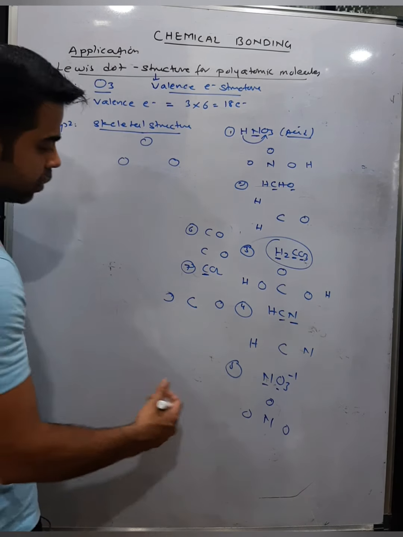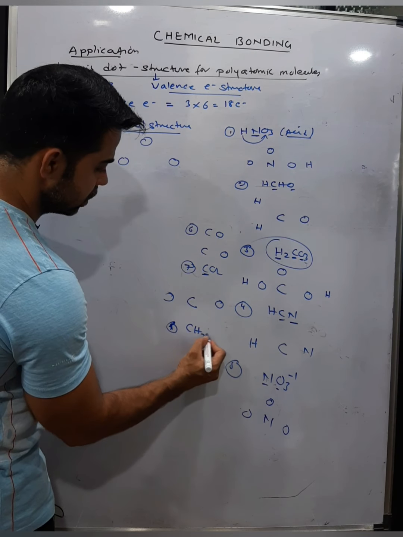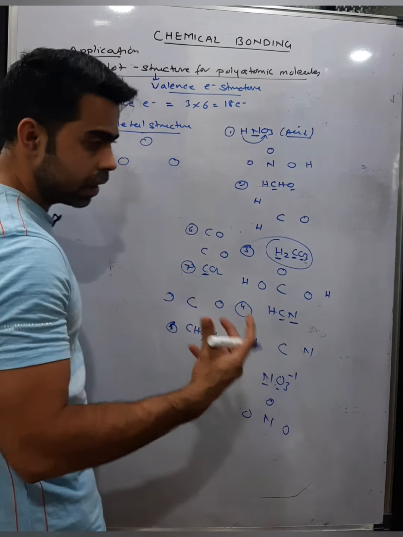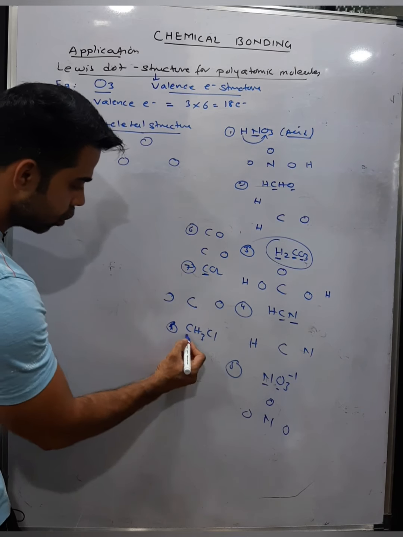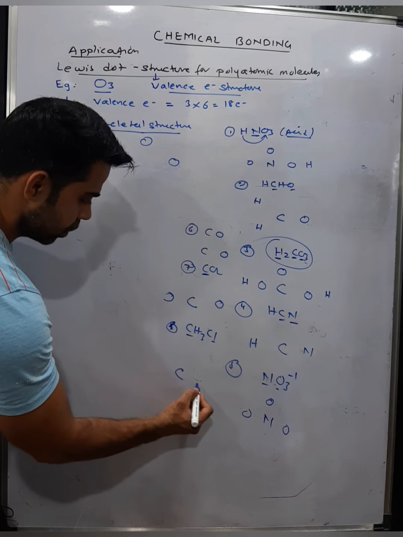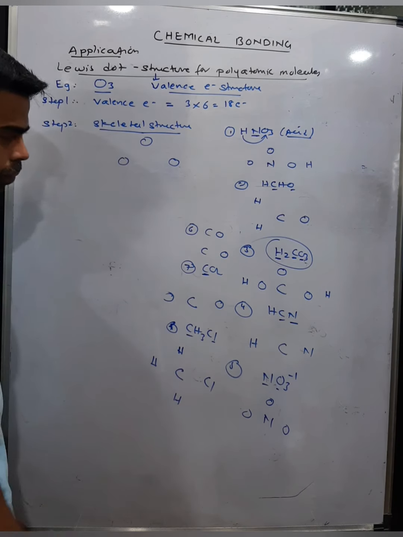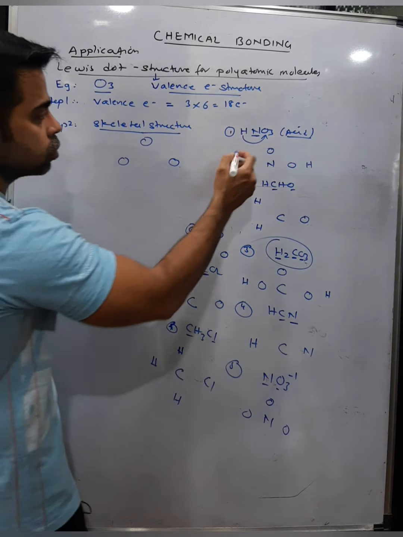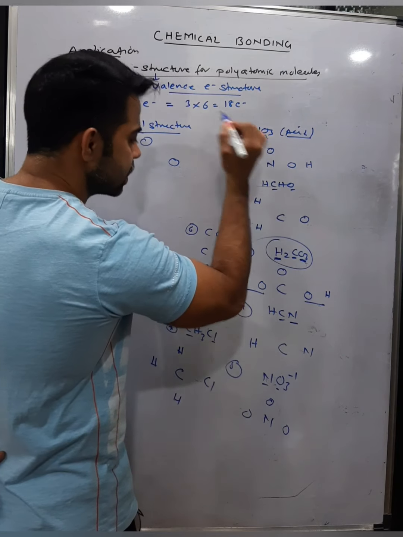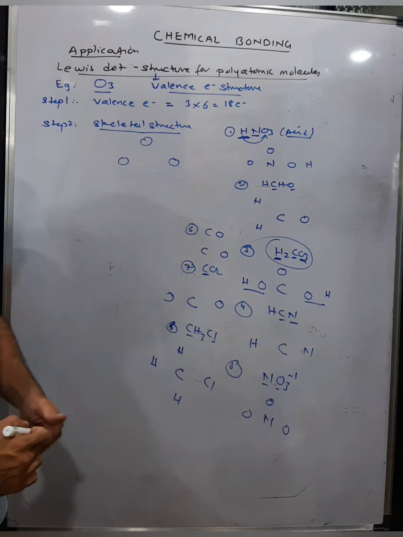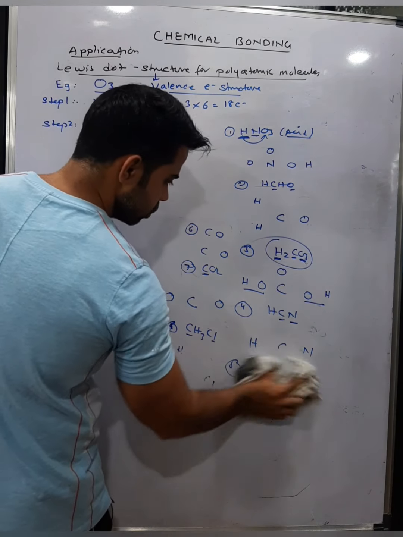Simple. If I talk about CH3Cl, methyl chloride. So 3 hydrogen. From organic chemistry you have studied that hydrogen here is not attached to chlorine, it is attached to carbon. And between carbon and chlorine, the less electronegative is carbon. So put carbon here, chlorine, hydrogen, hydrogen, hydrogen. Don't attach it with chlorine. Hydrogen is only attached with the more electronegative atom if it is an acid. Otherwise, look at the molecule. So this is the basic skeletal structure. I'll rub this out.